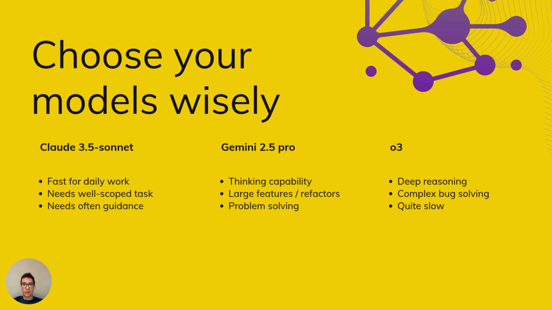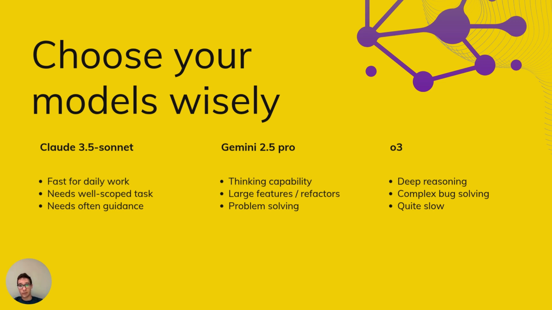My typical setup is that I'm widely using three models mostly. For my everyday work, I'm usually going with Claude 3.5 Sonnet, which is a very good model for everyday work. It's very good with well scoped tasks, so relatively small tasks that are properly documented. It often needs guidance, which I actually kind of like, because it's making sure that it's not going too far with thinking and just hallucinating, but keeps everything more or less concise. So I really like it for already existing code bases that I work with, where I'm just trying to make some adjustments.